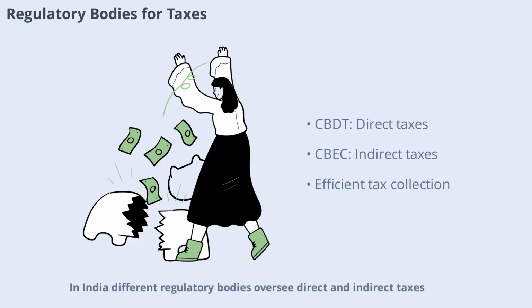In India, different regulatory bodies oversee direct and indirect taxes. The Central Board of Direct Taxes (CBDT) manages direct taxes like income tax, while the Central Board of Excise and Customs (CBEC) handles indirect taxes such as GST and customs duty. These bodies ensure that tax laws are implemented correctly and that the government collects revenue efficiently. Knowing who regulates which taxes helps in understanding the structure of tax administration.